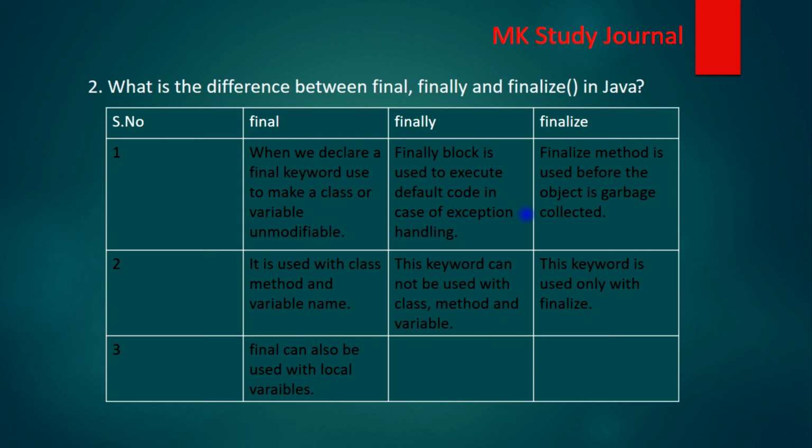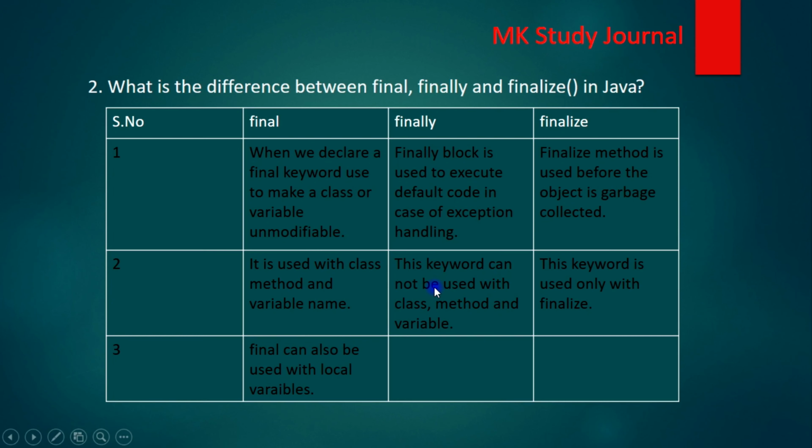The next thing is finalize. The finalize method is called before the object is garbage collected. It is a protected void finalize method, and in this method we can put any logic that we want to execute before the object gets garbage collected. That's why this method is used, and finalize executes only once. The second point is where they are used. The final keyword is used with the class, method and variable.